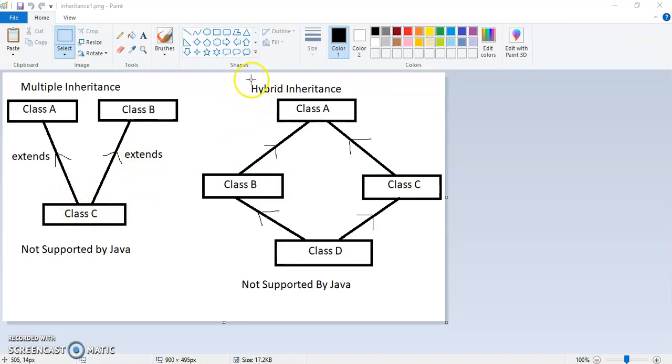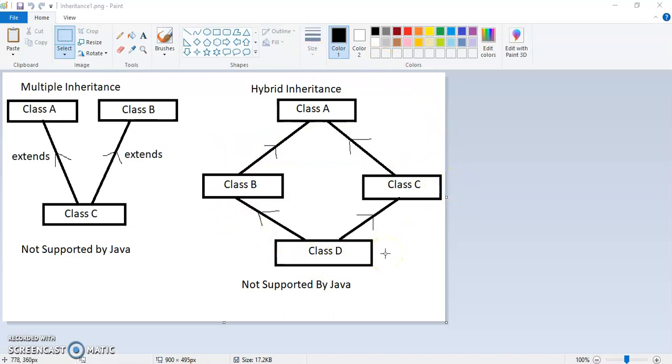So let's talk about the fifth one, hybrid inheritance. If you see the below part, class D is extending class B and class C, and this is multiple inheritance. As the lower section is not possible in Java, the whole hybrid inheritance is not possible.